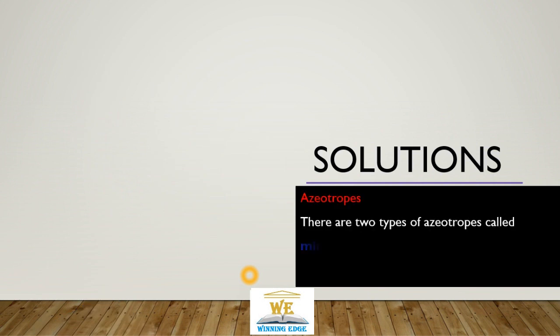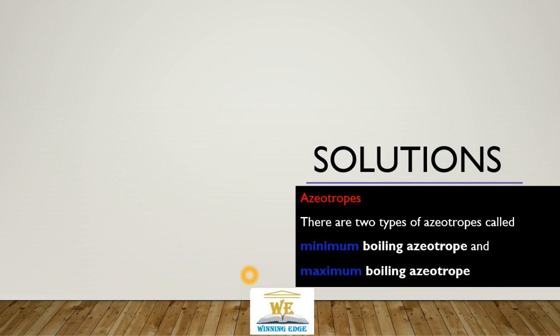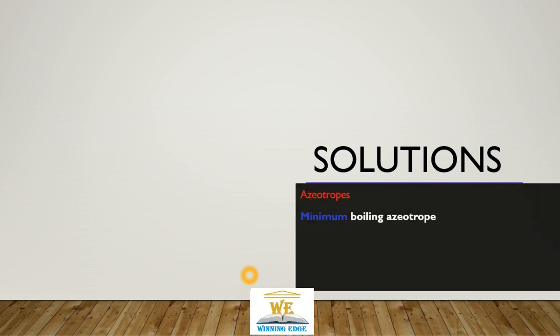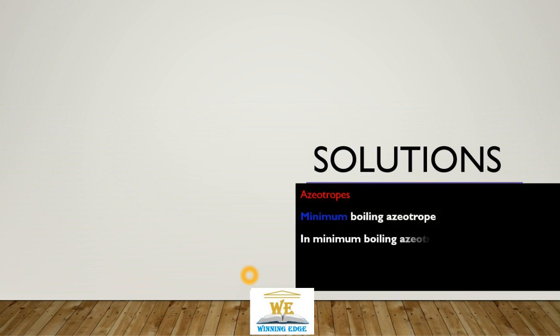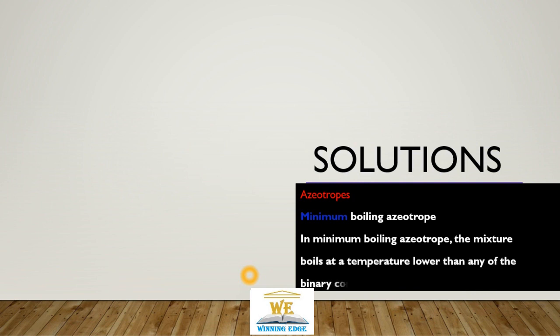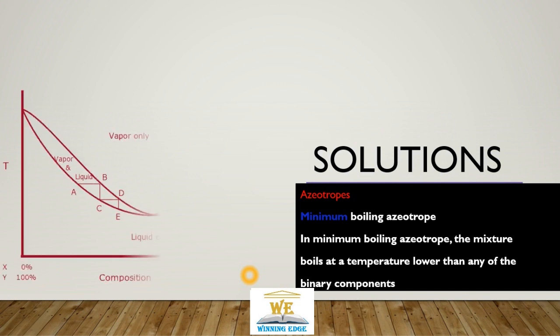There are two types of azeotropes called minimum boiling azeotrope and maximum boiling azeotrope. In minimum boiling azeotropes, the mixture boils at a temperature lower than any of the binary components. Let's take an example.